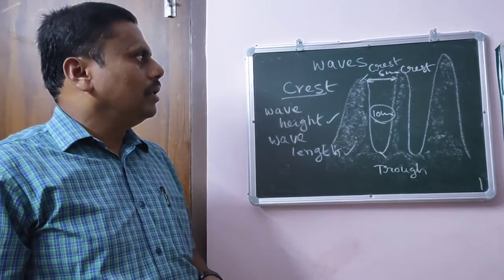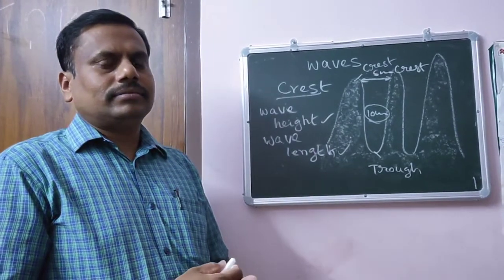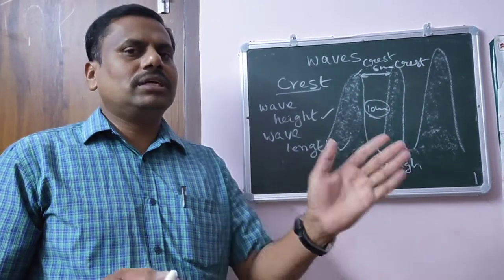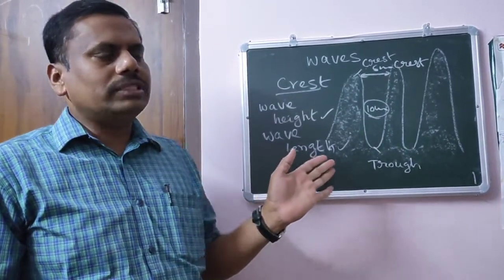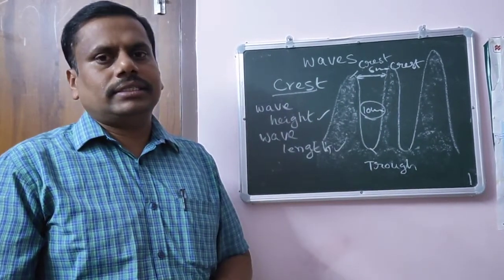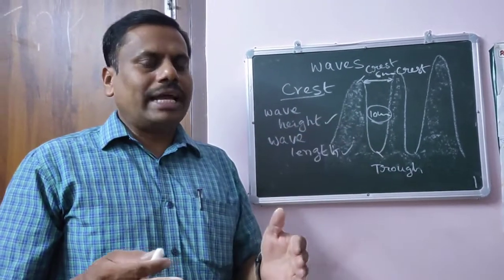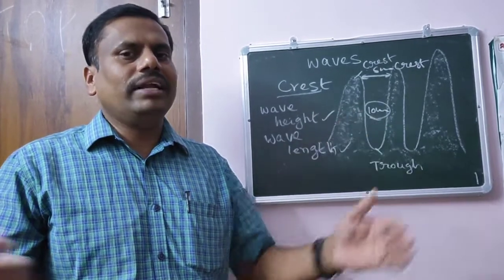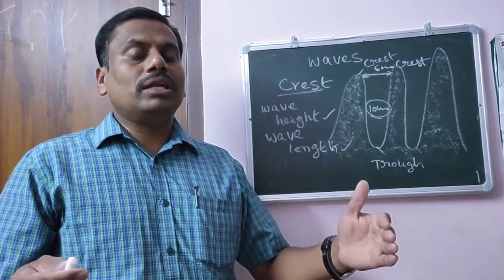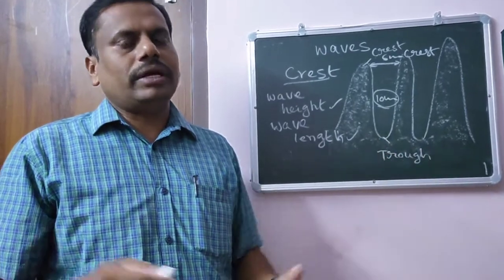Then, on what does the wavelength actually depend? The wavelength actually depends on the speed of the wind, the velocity of the wind. If the wind blows at a high speed, the height of the wave actually changes. The height of the wave actually depends on the speed of the wind. If the speed of the wind increases, automatically the length of the wave also changes. The length of the wave also increases. This is what we have to remember.